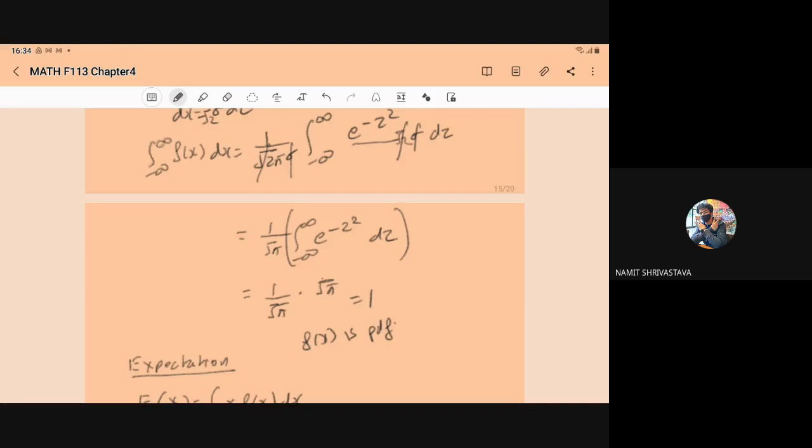This integration you can use directly because that is the calculus part. So if you can remember, you can put directly that integral value: minus infinity to infinity e to the power minus x square dx is equal to root of pi. That you can directly write, no need to prove that. Okay, it is a very standard result actually.